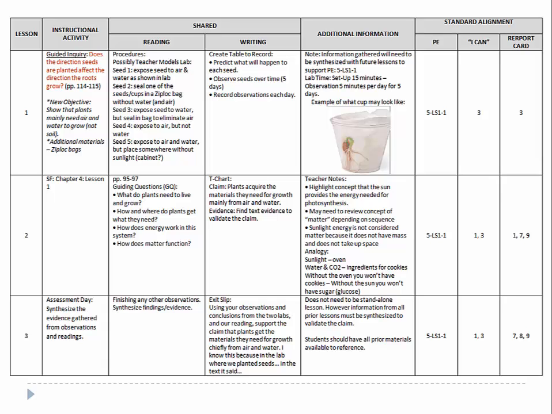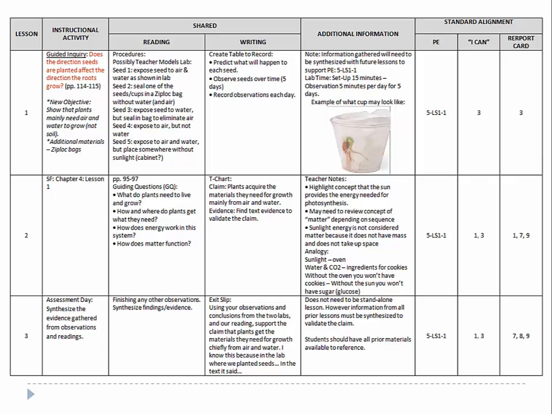The initial setup of trials is anticipated to take approximately 15 minutes, with daily observations and data collection lasting up to 5 days. This data collection can be embedded within future lessons. Lesson 2 uses the text to allow students to further collect evidence about what plants need to survive and grow. Page 96 in the text introduces the term photosynthesis and its general formula. Neither the formula or the term are requirements of the performance expectation.